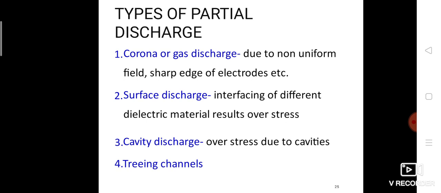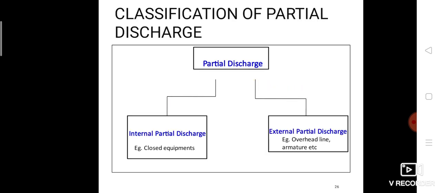In treeing channels, high intensity fields are produced in an insulating material at its sharp edges and these deteriorate the insulating material. The continuous partial discharges so produced are known as the treeing channel.